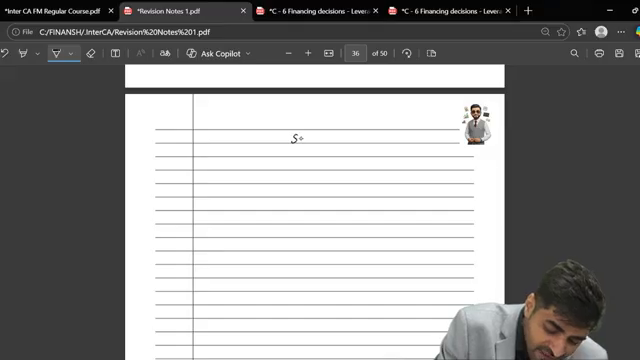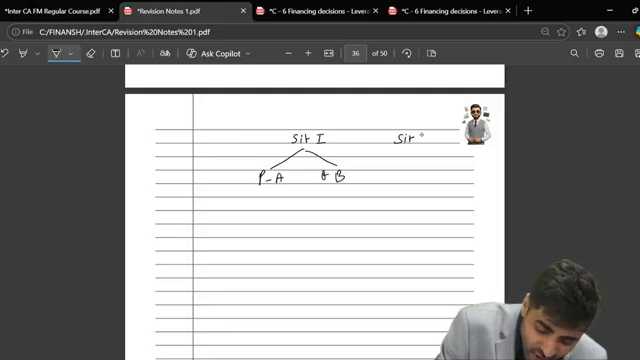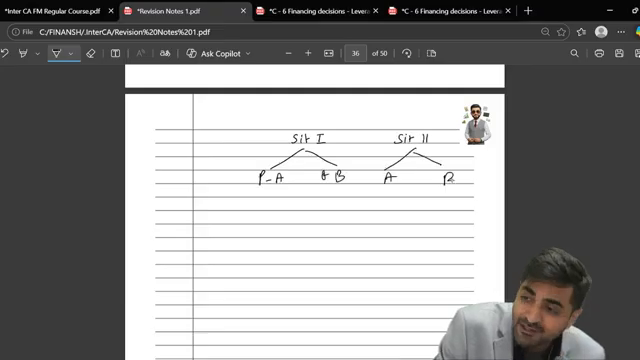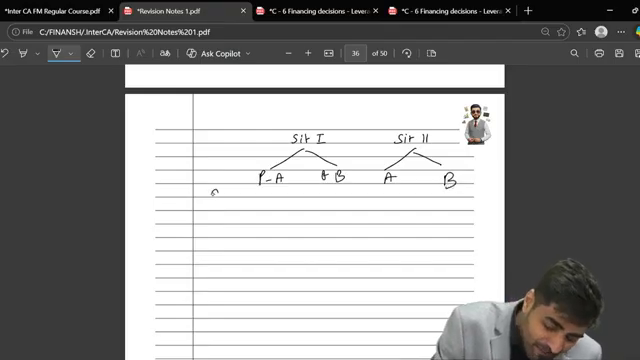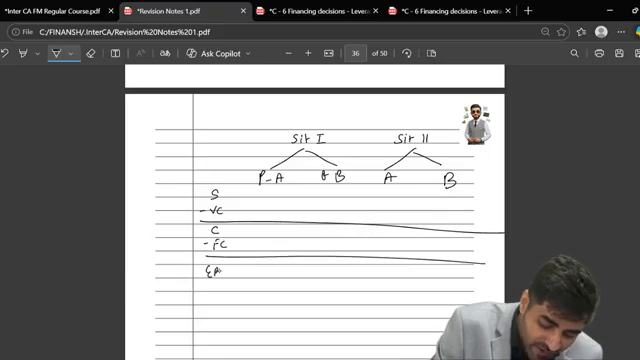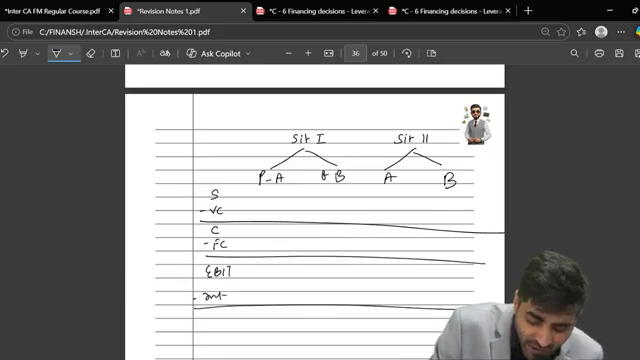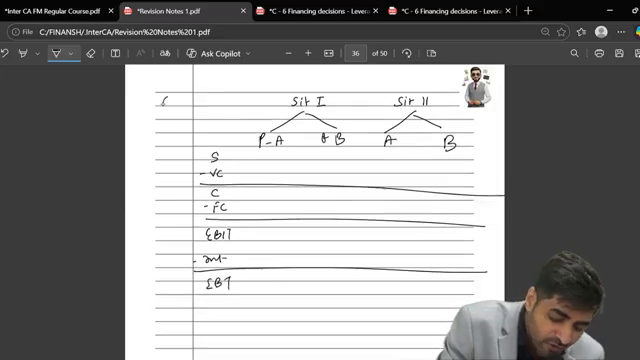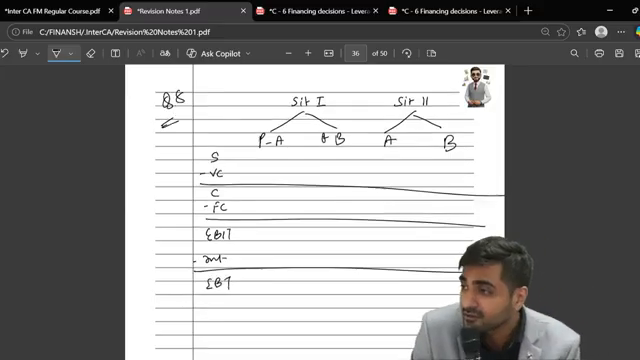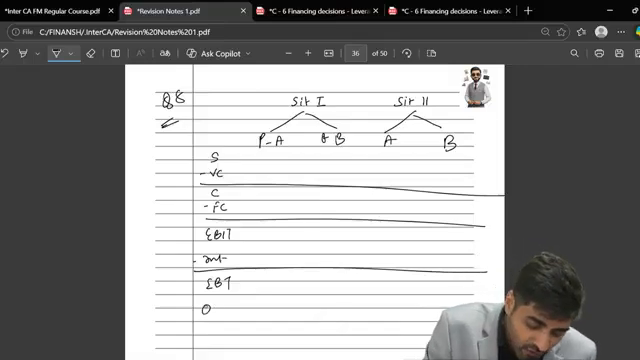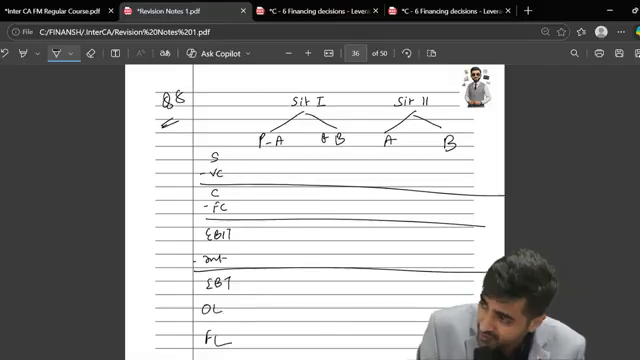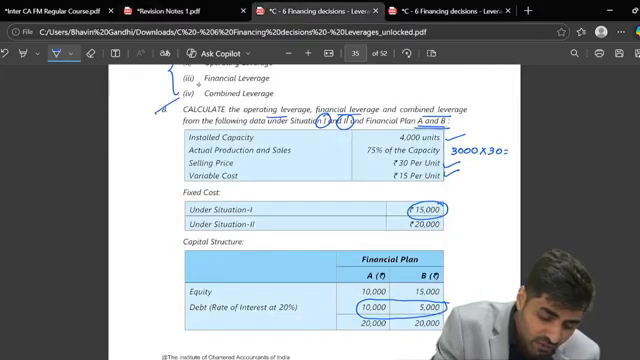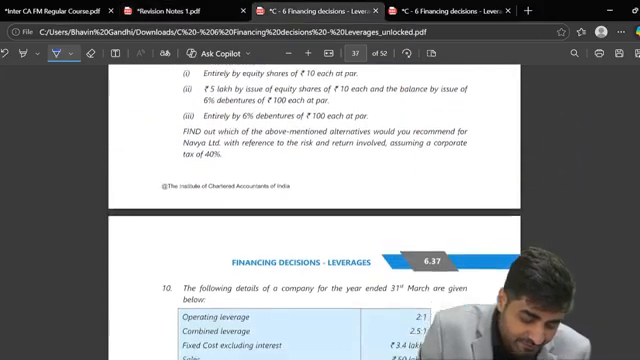We have situation 1. There is going to be plan A, plan B. Got it? Then take situation 2 and then take plan A, plan B. Then prepare from sales less variable cost. What will you get? Contribution, less fixed cost. What will you get? EBIT. Less interest. What will you get? EBT. So I want you to solve question number 8 in this particular format. Then you will be getting OL, FL. You got this? This is how we are going to solve your question number 8.